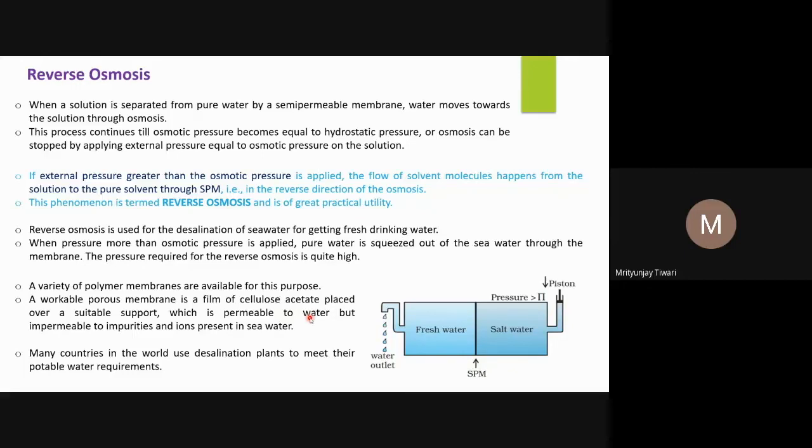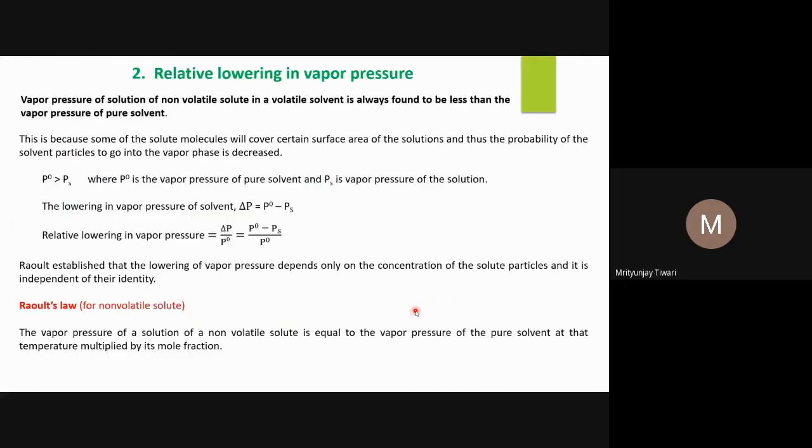Hydrated ion, because certain water molecules are also associated with them through coordination or through a very strong hydrogen bond, which is stronger than the hydrogen bond that you find between two water molecules. It is so strong that you cannot easily break those strong hydrogen bonds without applying energy. That is why the solute particles do not move from the solution to the solvent, and this process is reverse osmosis.